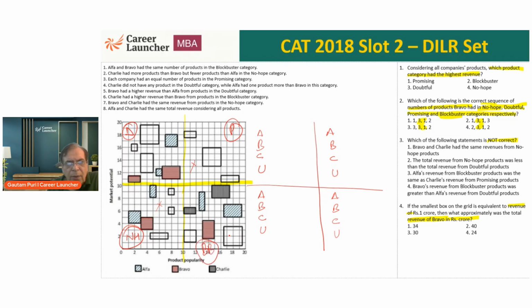Okay. I can cancel out these 2 boxes, roughly. I can cancel out these 2 boxes. Similarly, 1 to 1. Okay. This box and this box. What are you left with? You are left with this small box. This can also be cancelled out. And these 2 boxes can easily be cancelled out. This is definitely more. So the product category which has the highest revenue is going to be blockbuster.